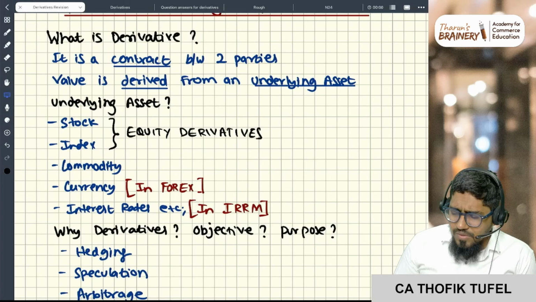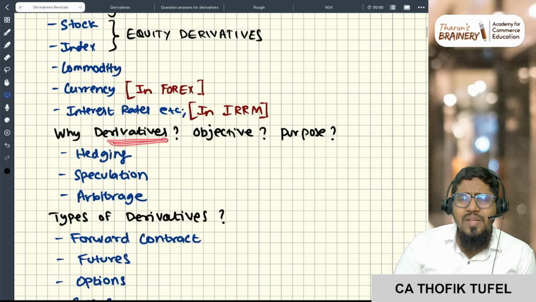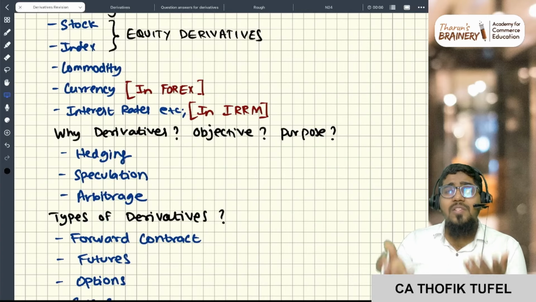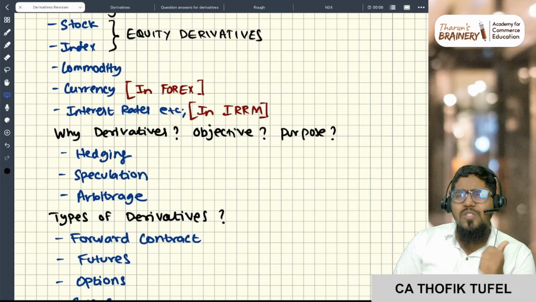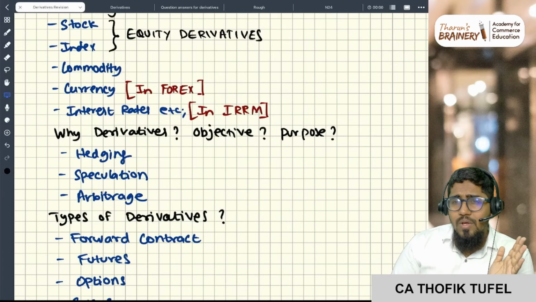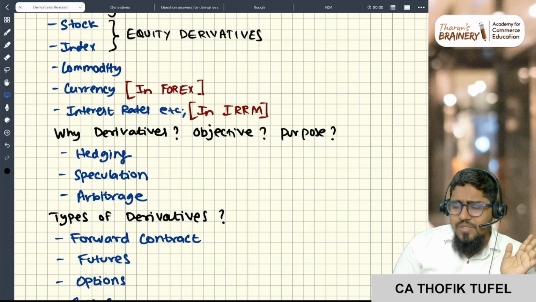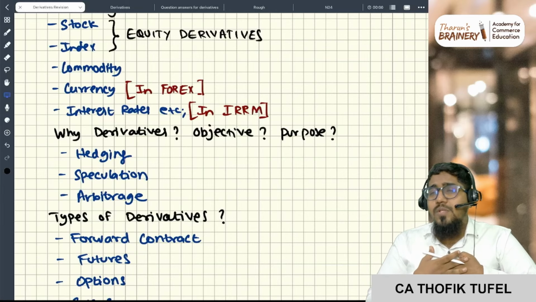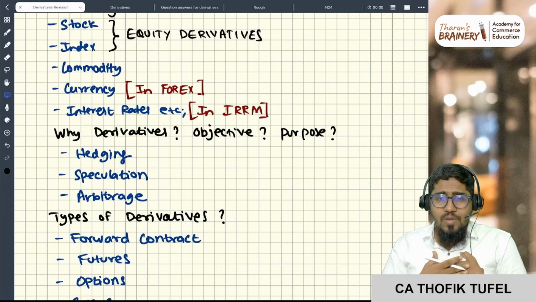Are you all with me? Why derivatives? Why add one more financial instrument? What is the objective of derivatives? Derivatives are used for hedging, which means protecting myself from losses, and we are going to see that.